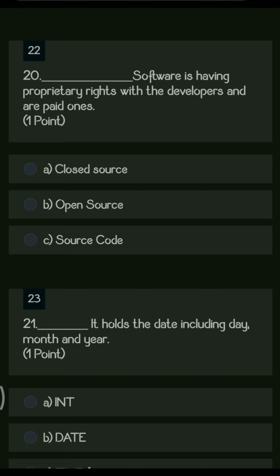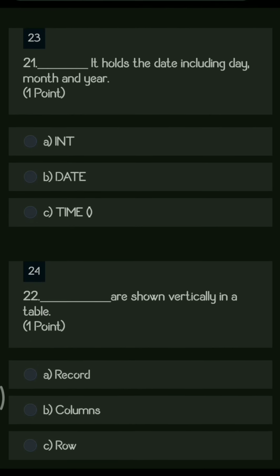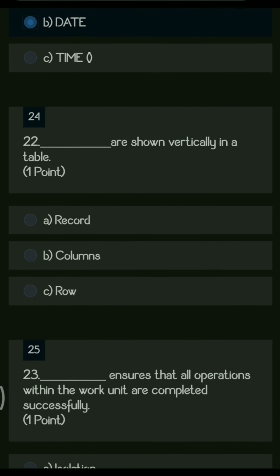So there are so many softwares which are available in the market as well as in the Play Store. We have to pay for them, and only then can you use them. Such softwares are called closed source software. Next question. Dash holds the date including day, month, and year. The options are int, date, and time. So we all know that in the date we have day along with month and year. So the data type will be date.